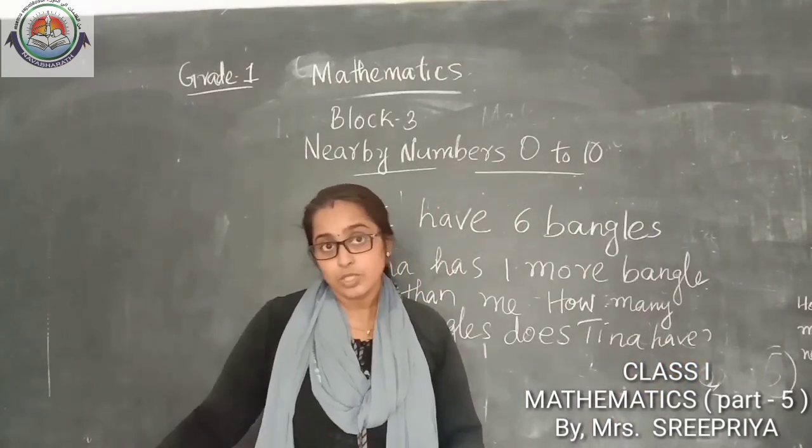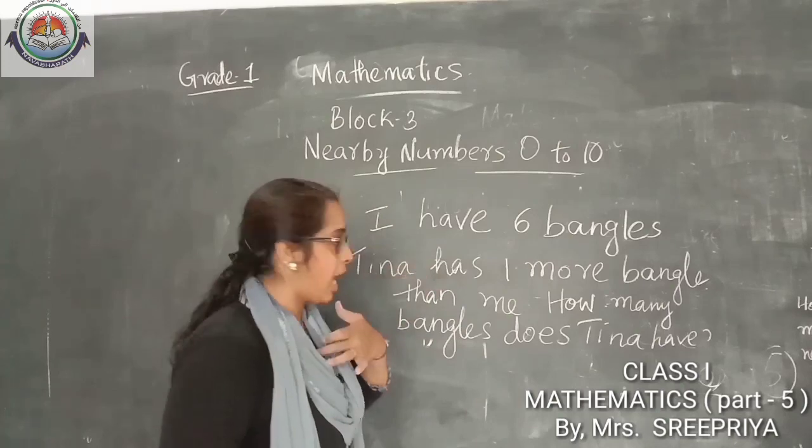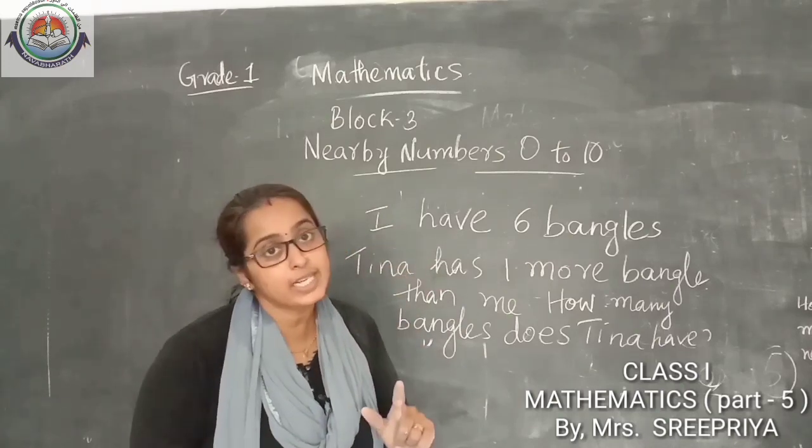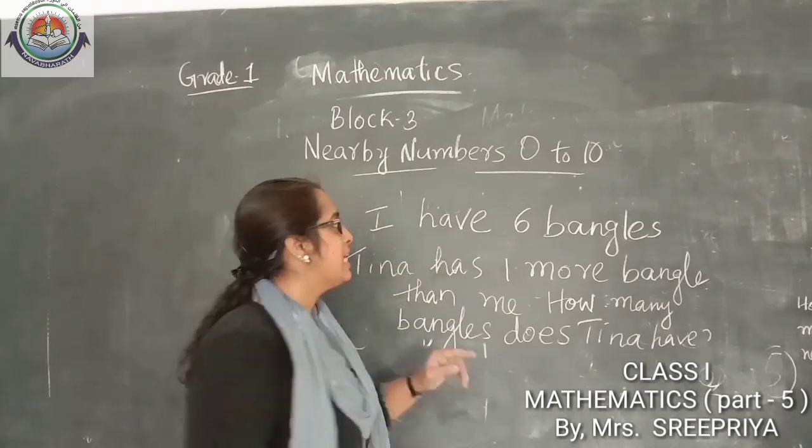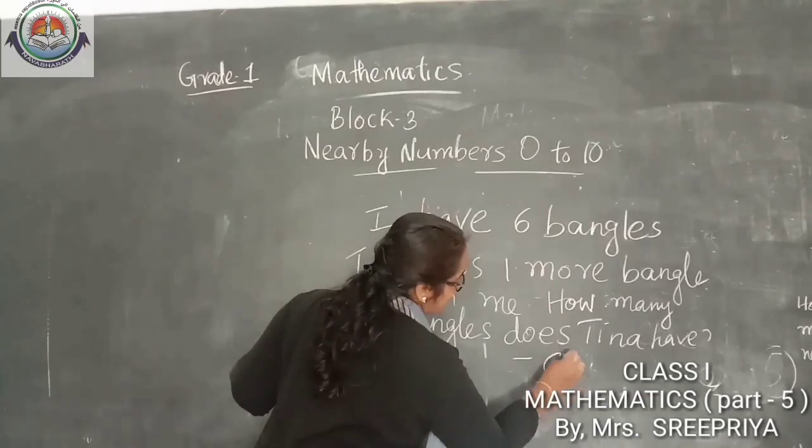You understand this question? I have in my hand how many bangles are there? How many? 6. I have 6 bangles.